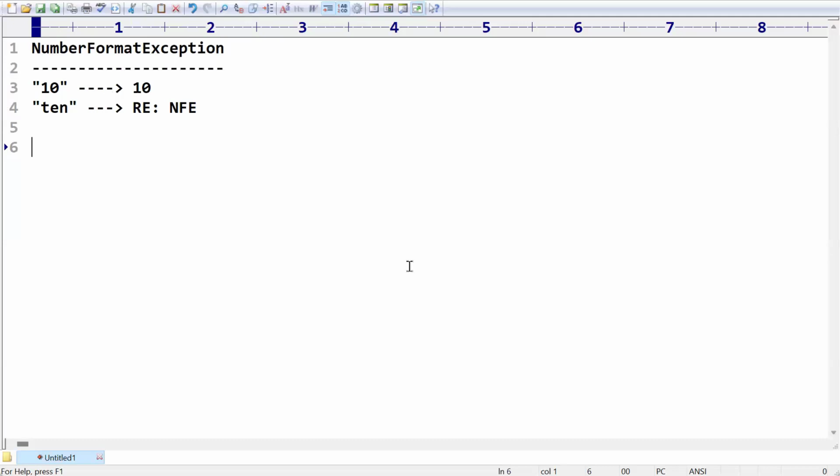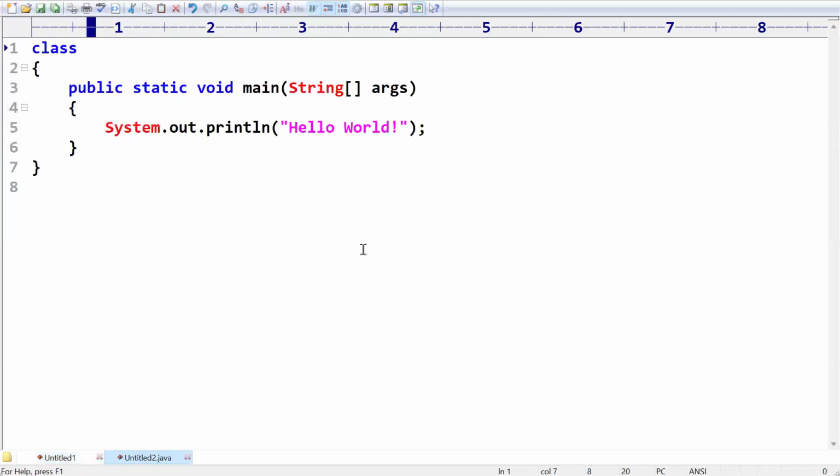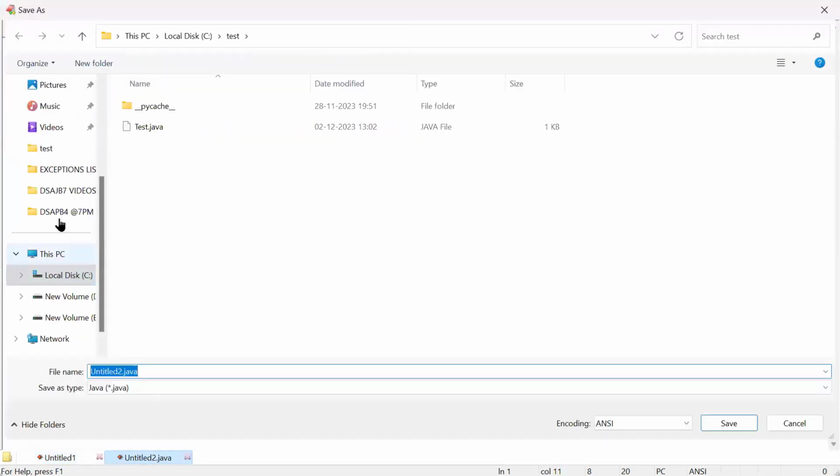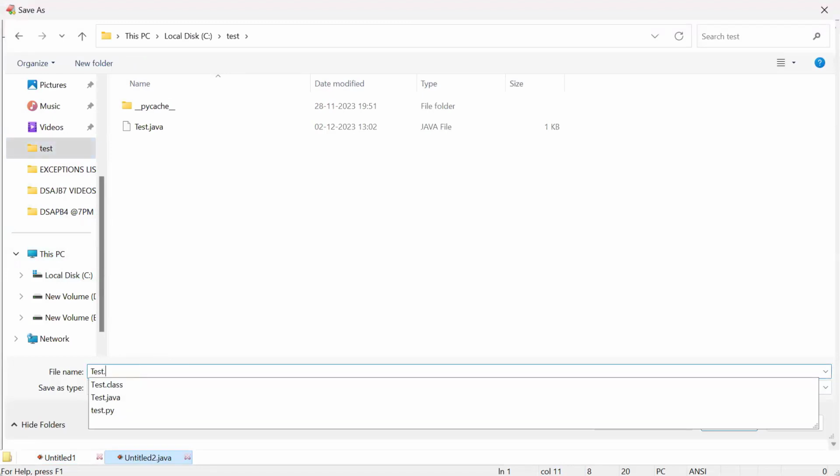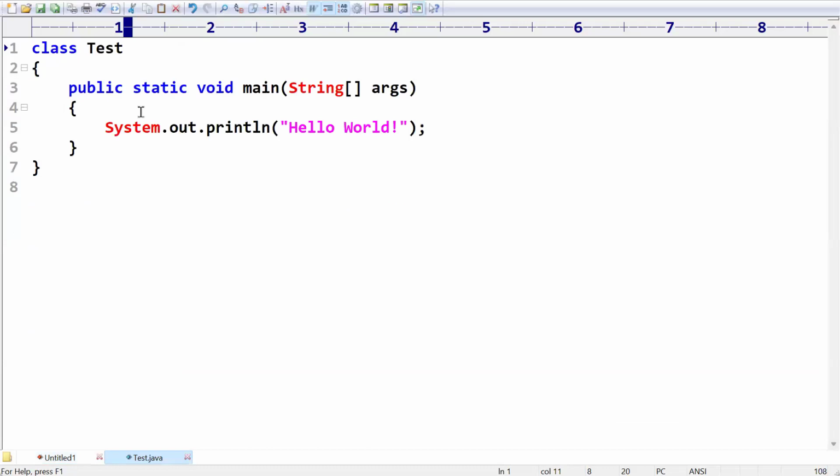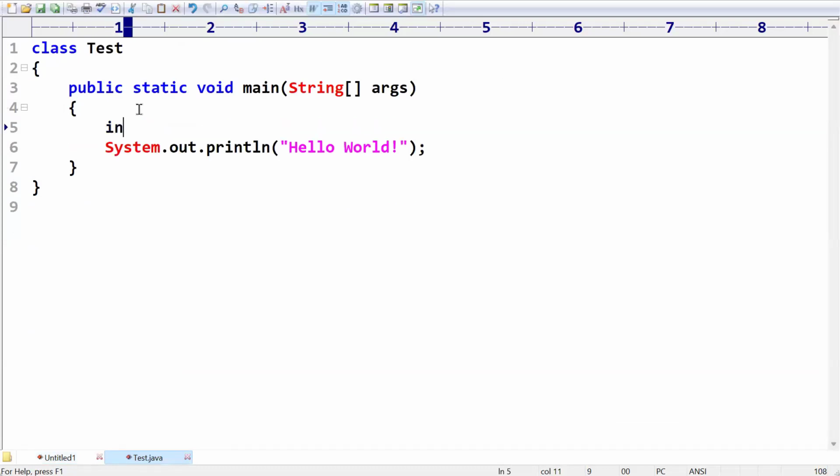Let me demonstrate this with the help of a simple example. I am taking a Java program and I am giving the file name as test.java. First, let me take a string: String s = "10".